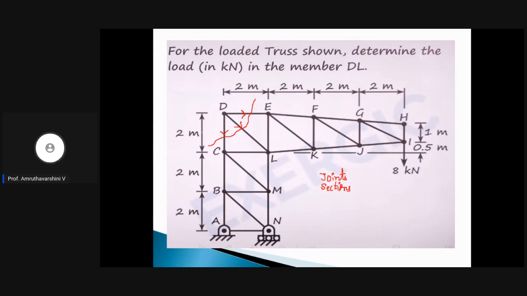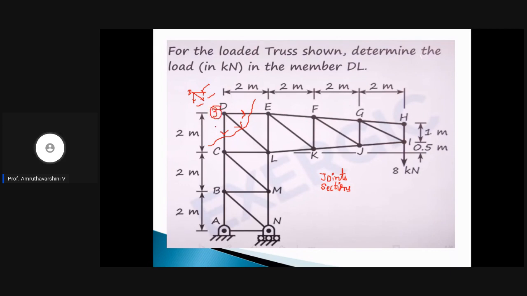But again, if you take this particular section, it is nothing but a joint, right? Here the truss part is nothing but joint D. This is one member, this is another member, and this is another member, right? So in this case also you are solving joint D, but what are the three unknowns? This is one unknown, this is another unknown, this is another unknown. So there are totally three unknowns.